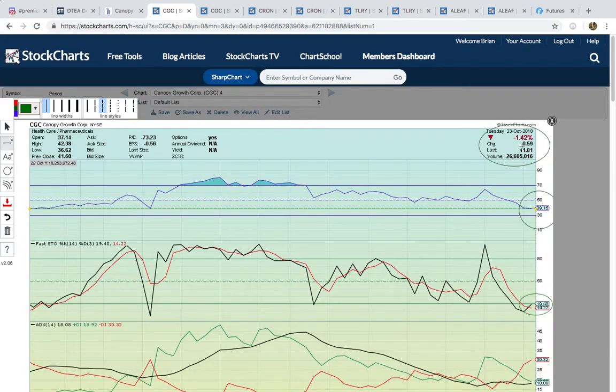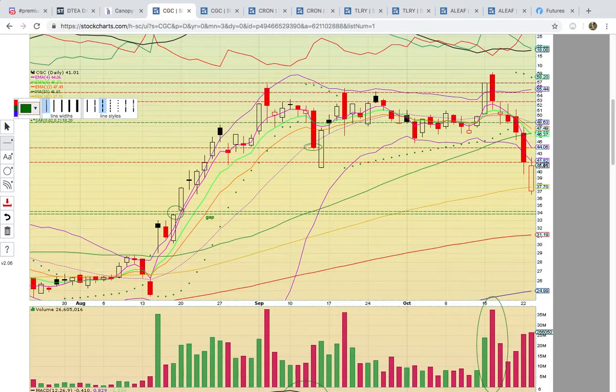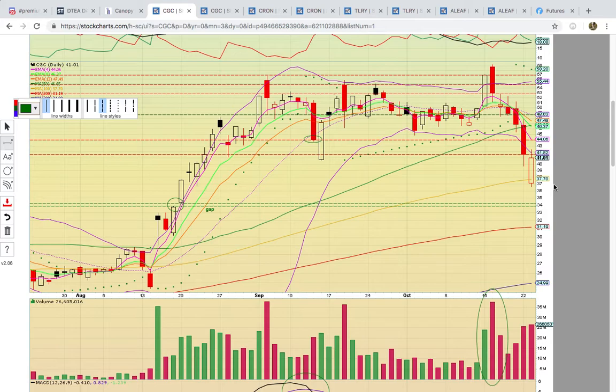Canopy Growth did close red today, but it had a very nice intraday bounce. As you can see here, the open today was down here off of the yellow line, the gold line, which is the 100-day simple moving average, currently at 37.70. It bounced right off of that level, and then the candle worked its way right back up into the Bollinger Bands. You can see the purple line, that's the lower Bollinger Band.